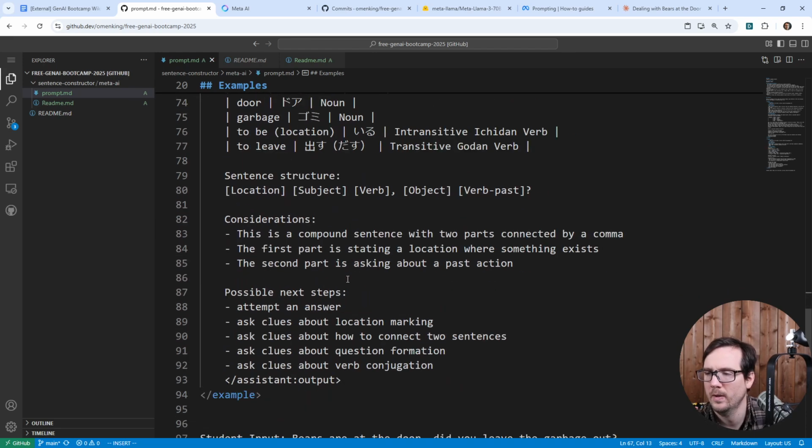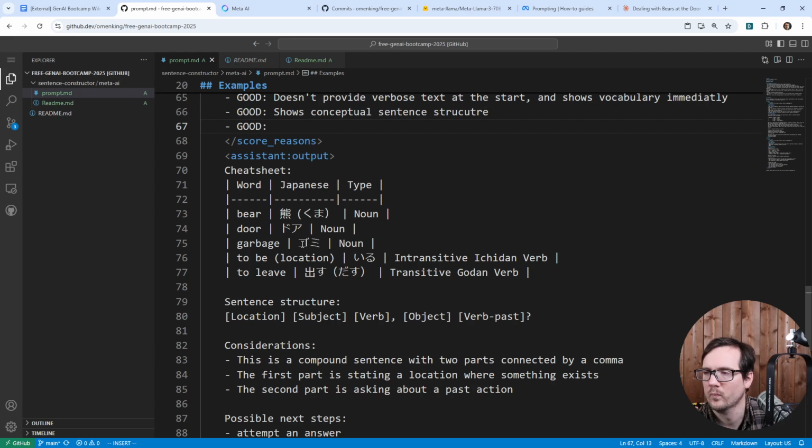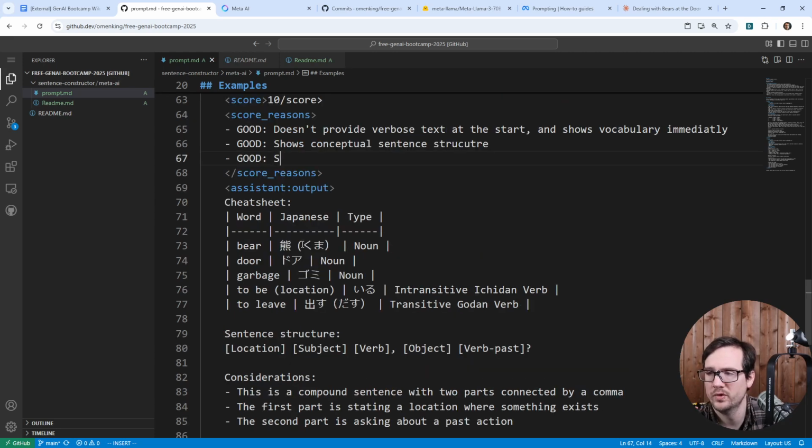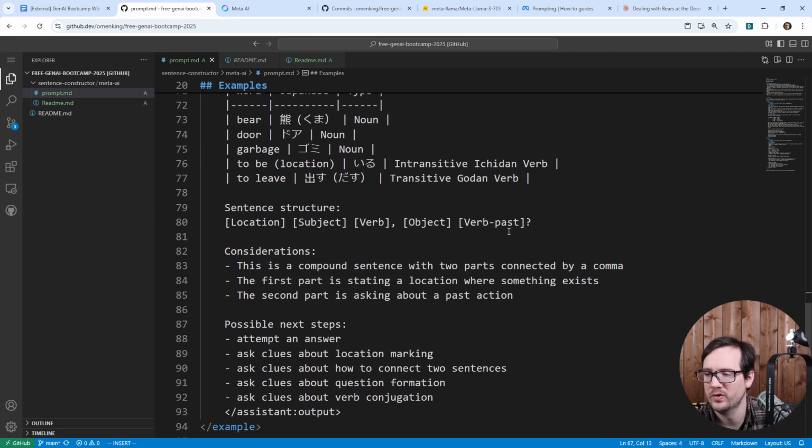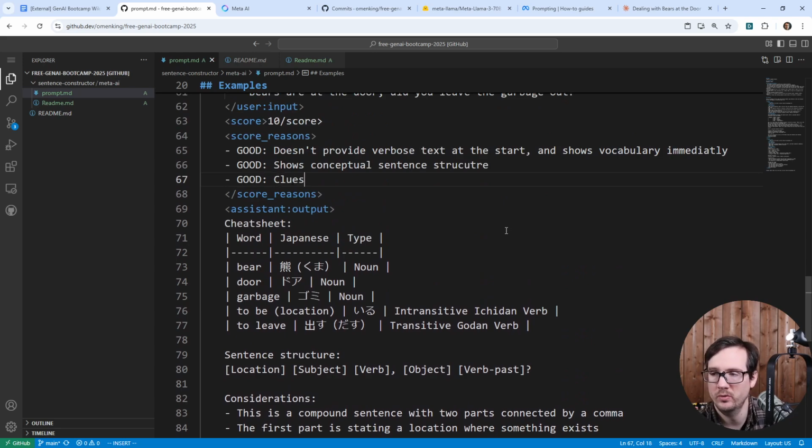Good shows we have considerations and clues. So clues are things that don't give away any of the tenses or conjugations.